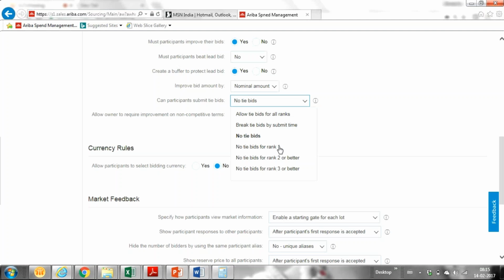So no tie bids for rank 1. If you give this as a rule, then except for the first rank, suppliers can submit tie bids for any other ranks. Rank is nothing but the lowest amount for a reverse auction. The lowest amount is rank 1, right? So no tie bids for rank 1 means a supplier cannot submit a tie bid on the rank 1 bid. Apart from rank 1, he can submit for any other.